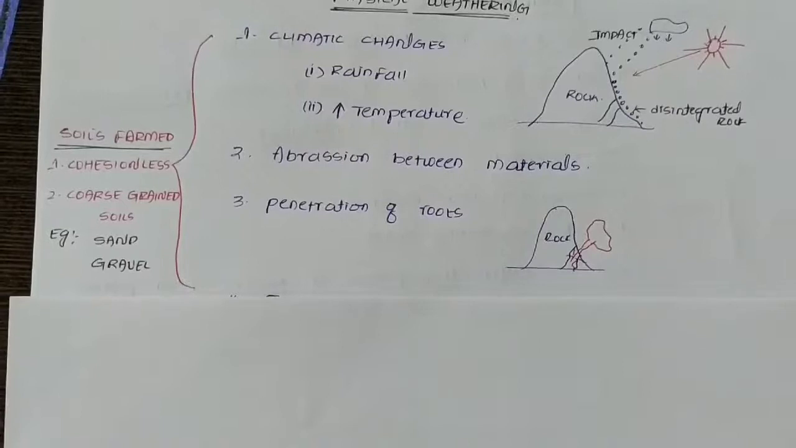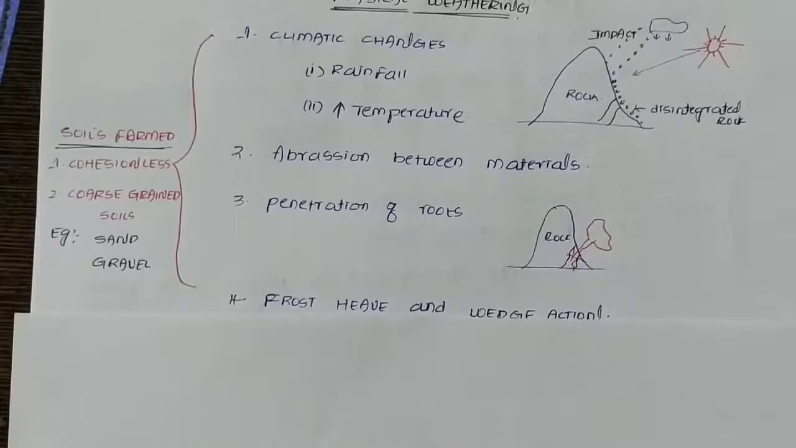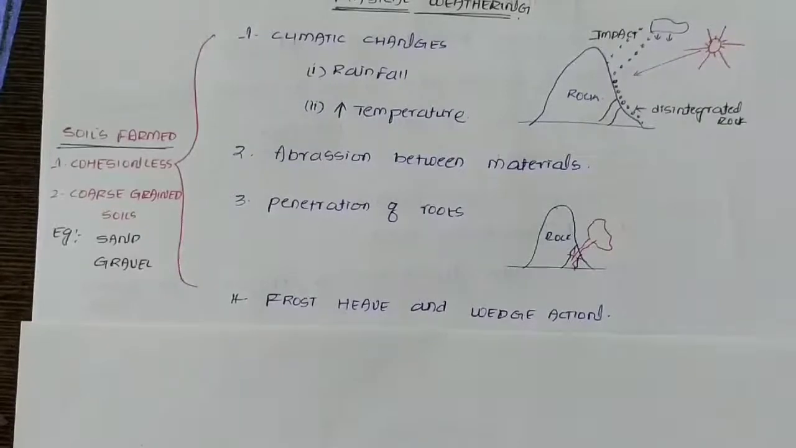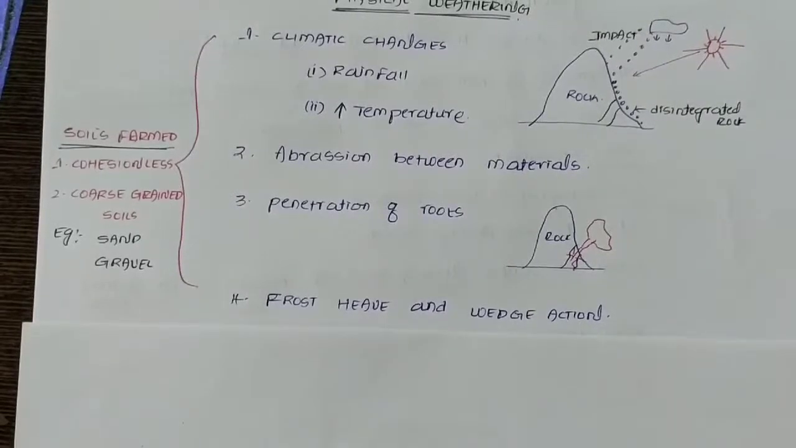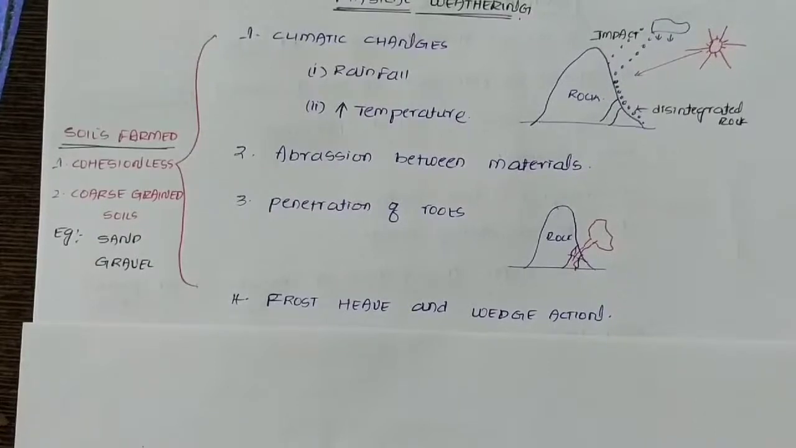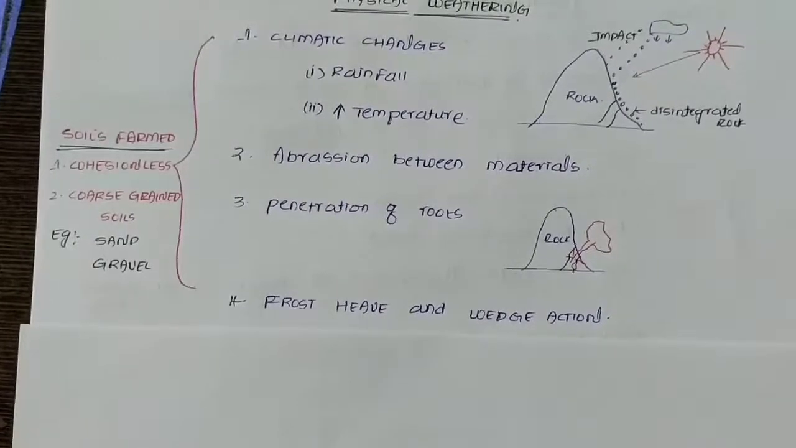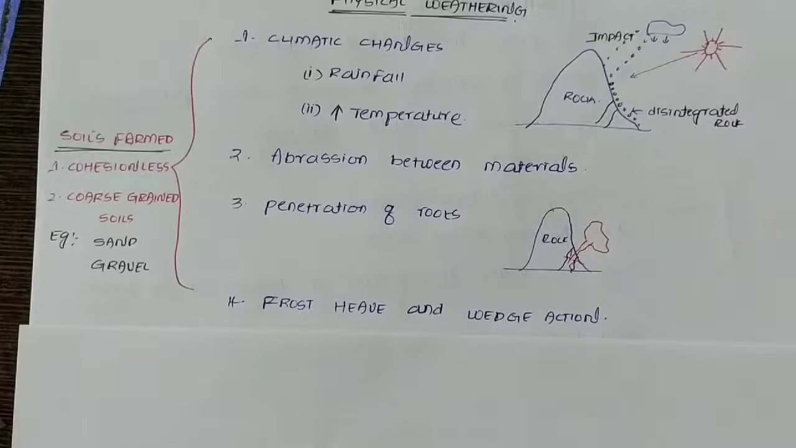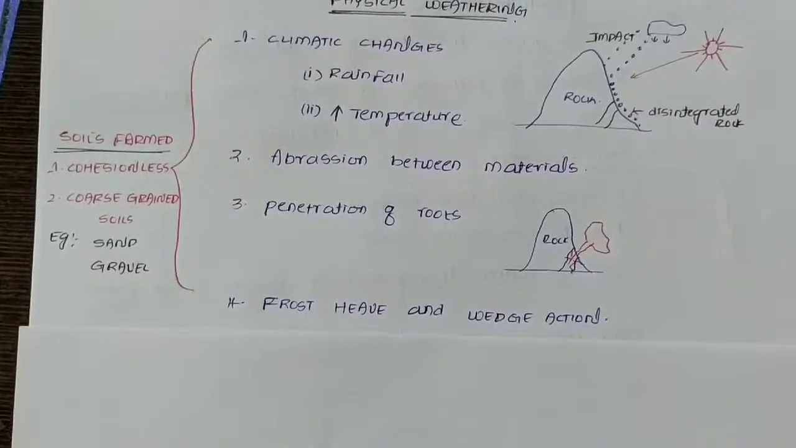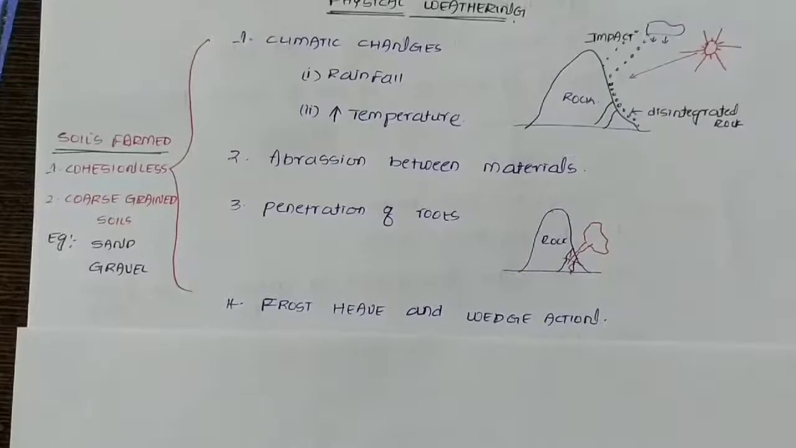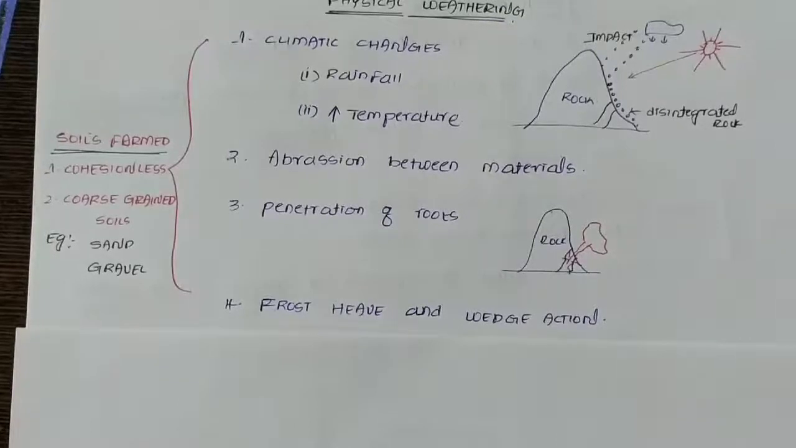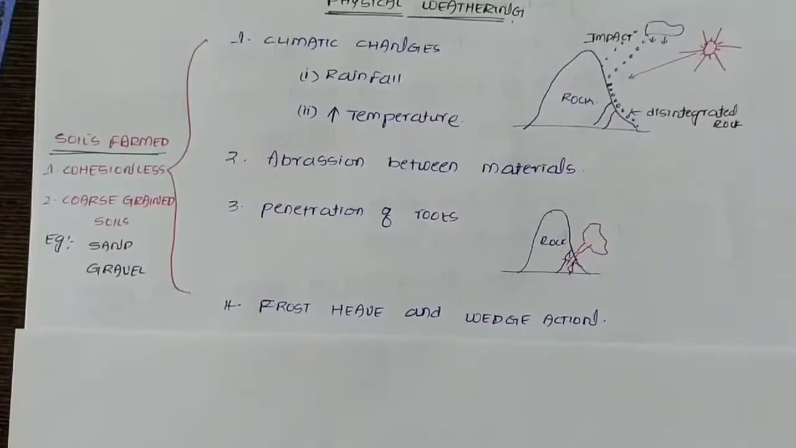And the last one is frost heave and wedge action. This can take place in the cooler regions. Whenever there is a crack or small gaps in the rock, the water will occupy those cracks or gaps. Since it is a cooler region, the water will get converted into ice, and the volume of ice is larger than the volume of water, due to which the width of the cracks increases, and the process is continuous. And after a certain time, all the rock will be converted into small particles, which leads to the formation of soils.